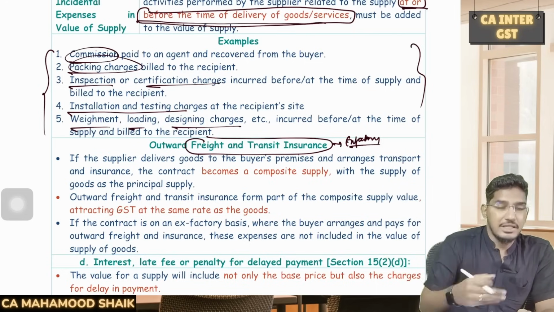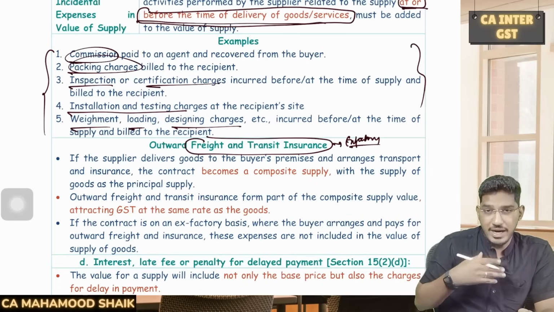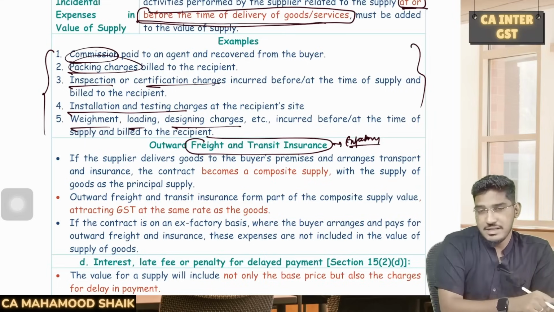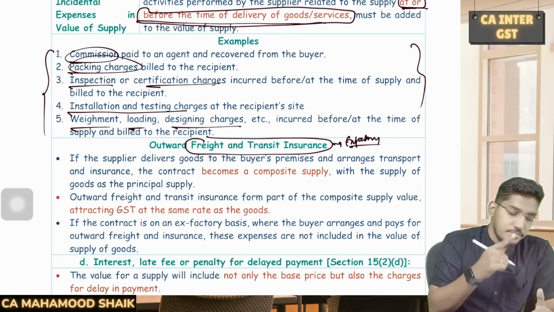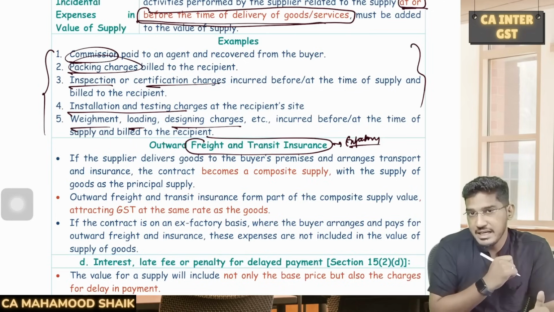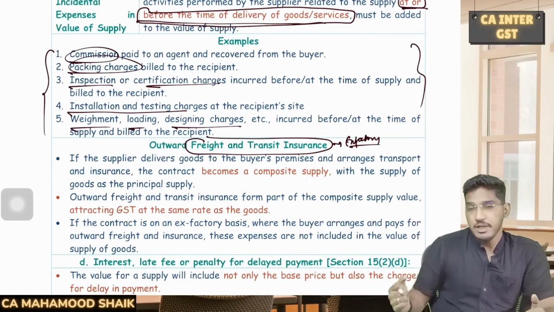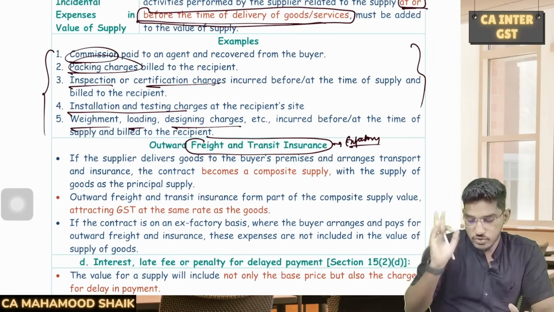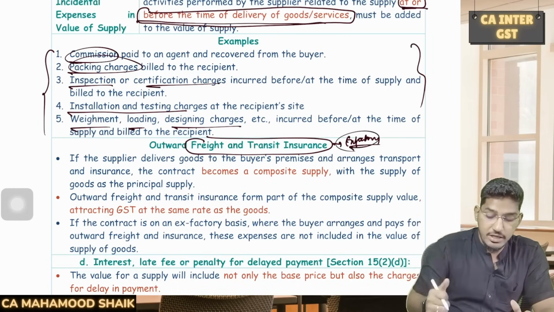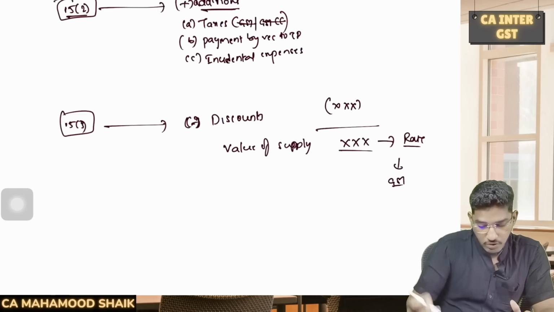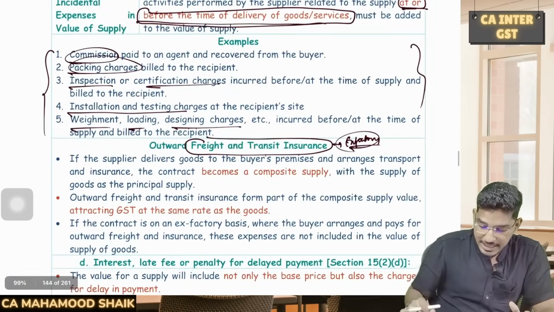So only if the supplier has undertaken to deliver the goods to the recipient, where he is incurring transport charges, where he is incurring insurance charges, and if he is collecting them from the recipient, then only it will be added. So please be careful about that ex-factory, whether the contract is on ex-factory basis or not. So that is the third item which should be added.